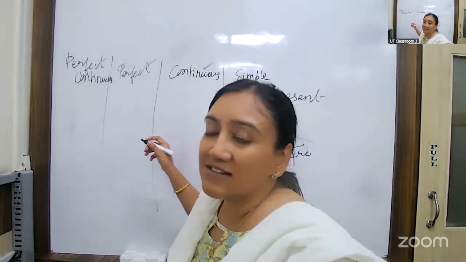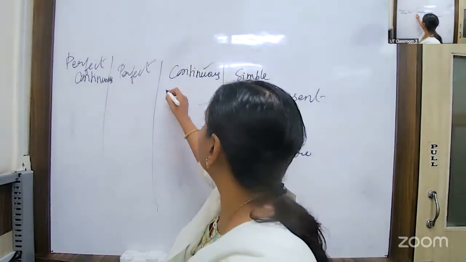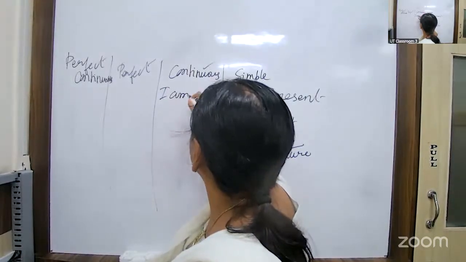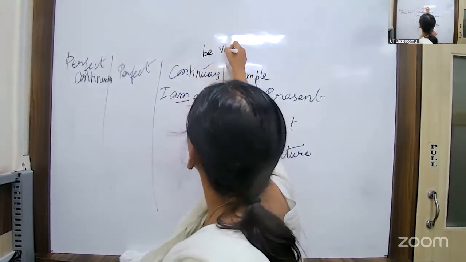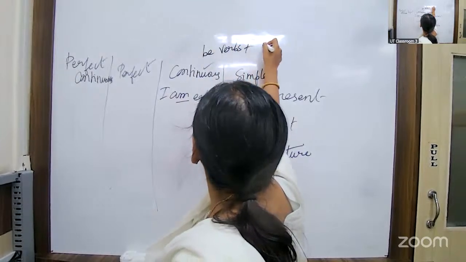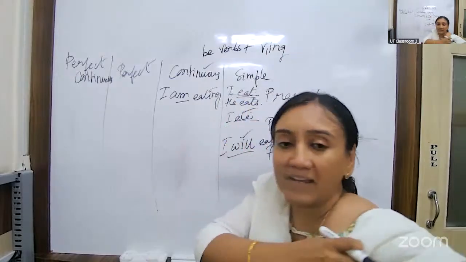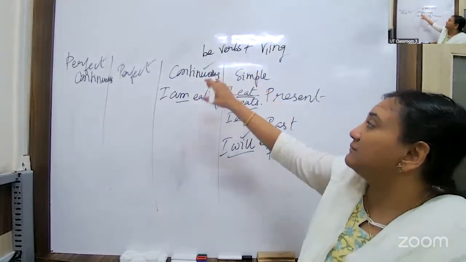Continuous. Continuous is some ongoing action. What is the form? I am eating. Right? So the be verbs plus the ing form of the verb. Right? These are called be verbs.